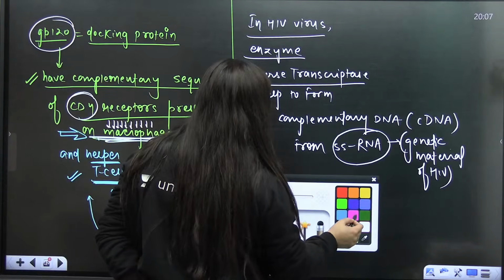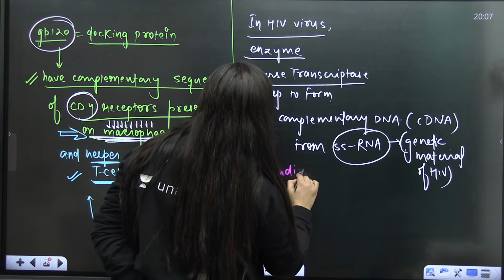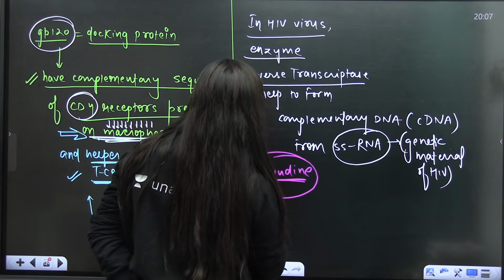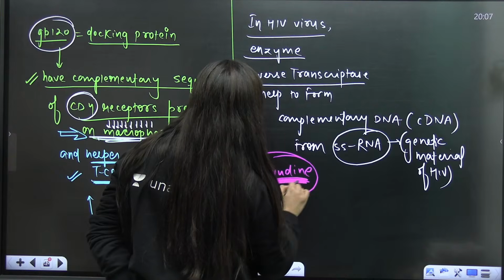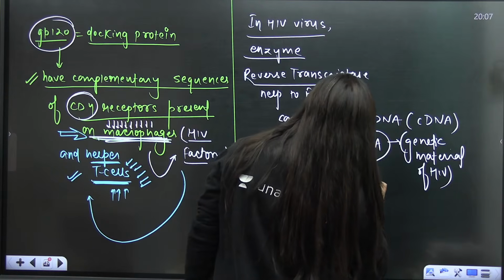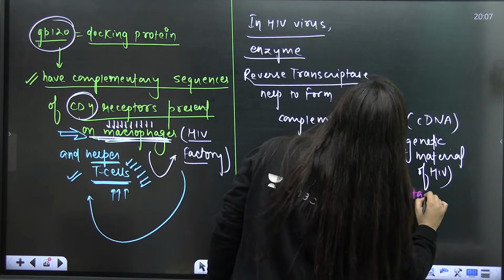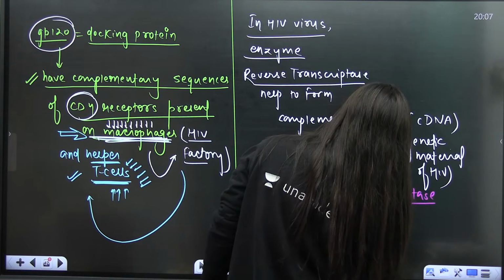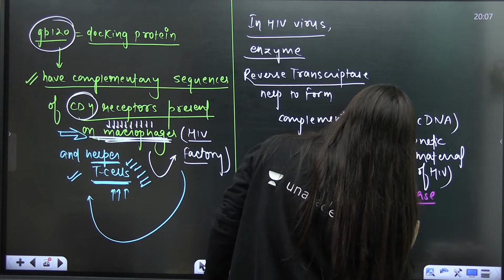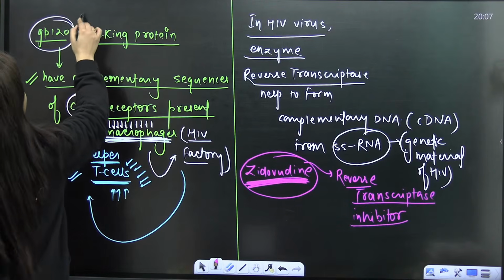There is a very popular drug, zidovudine, which is given to a patient having HIV or AIDS. This is actually a reverse transcriptase inhibitor. Got it?